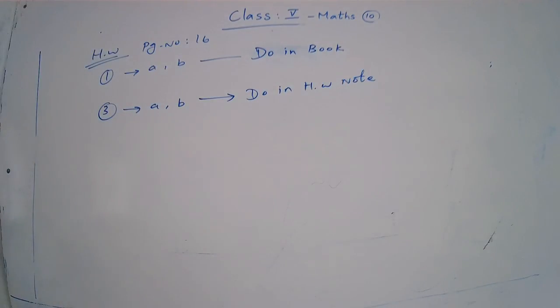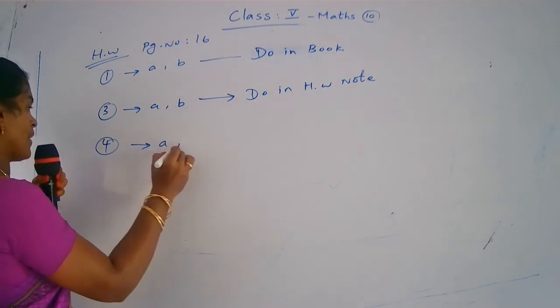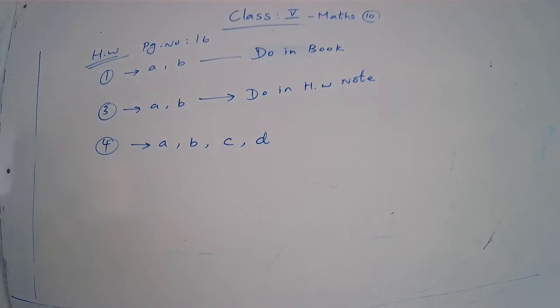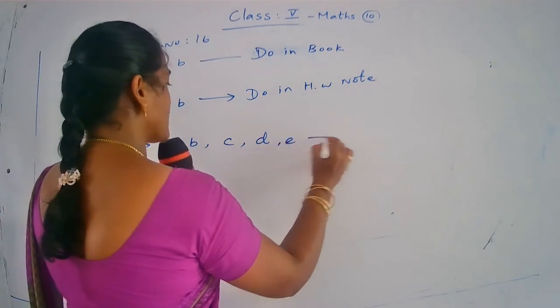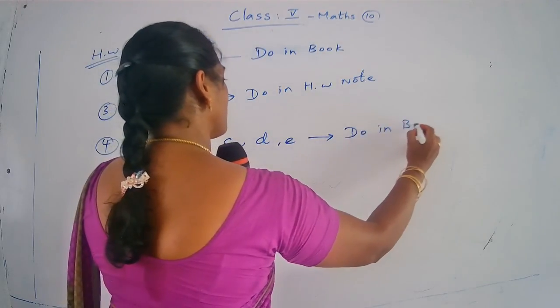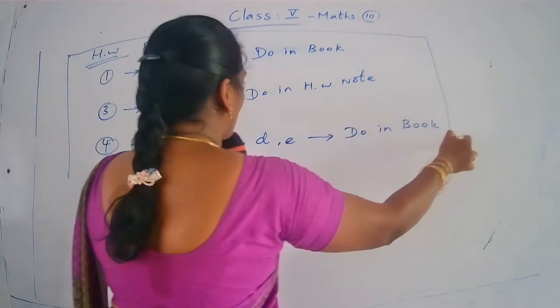Now next, you come to the fourth question. Tick the correct answer. Here A, B, C, D, E, 5 questions are given. Do these in your book. These are homework, so do carefully.